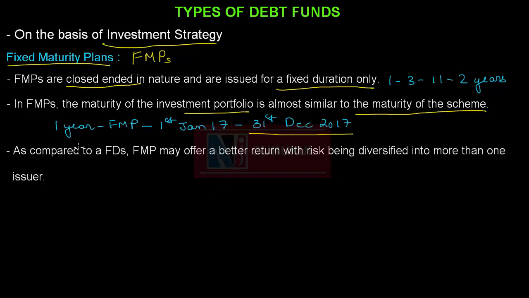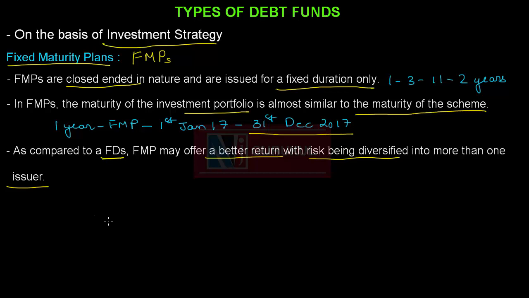As compared to FDs, FMPs may offer better return with risk being diversified into more than one issuer. That means instead of investing money in fixed deposits where there is only one issuer, investors can diversify their money by investing in FMP because there are multiple issuers.